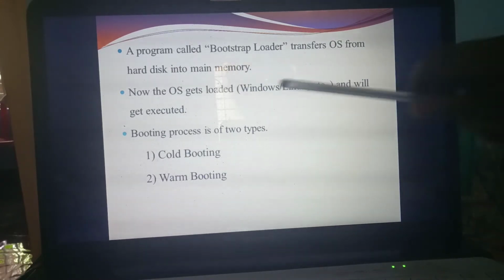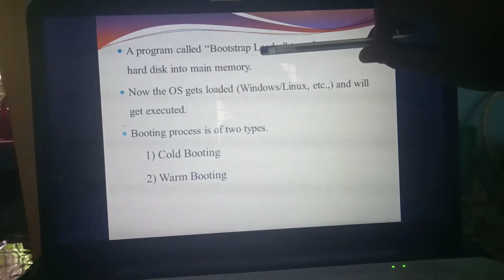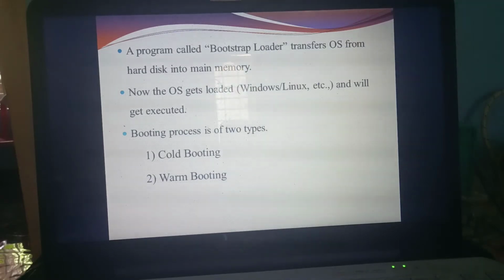What do you mean by this? Windows or Linux are examples of operating systems. After the booting, another program, what's the program name? Bootstrap Loader. This Bootstrap Loader transfers information from where to where?